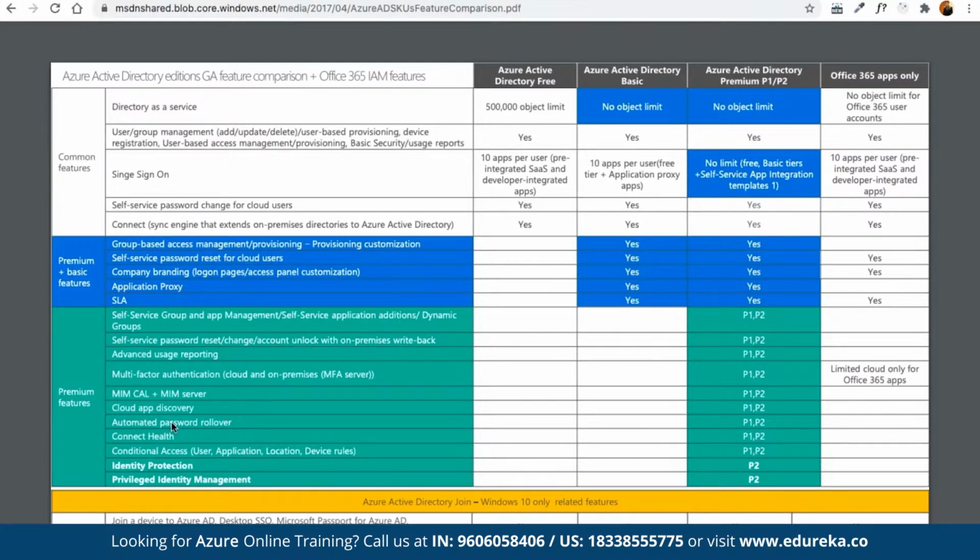Same way for identity protection. And then also the components of MDM auto enrollment and joining a device to Azure Active Directory, desktop SSO, are also given mostly for the P1 plan. So these are the three Active Directory editions available. For the single sign-on service, that's why we have 365 available here, because the basic features are offered under 365 applications as well. And that's why it has been listed as a part of the comparison table here.